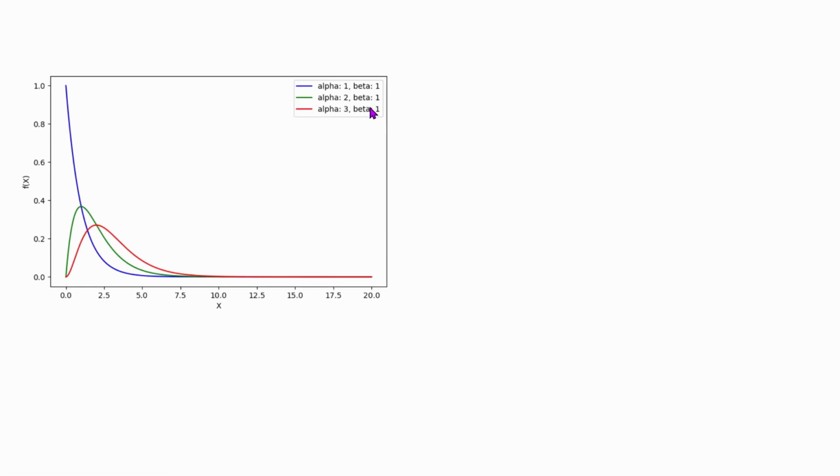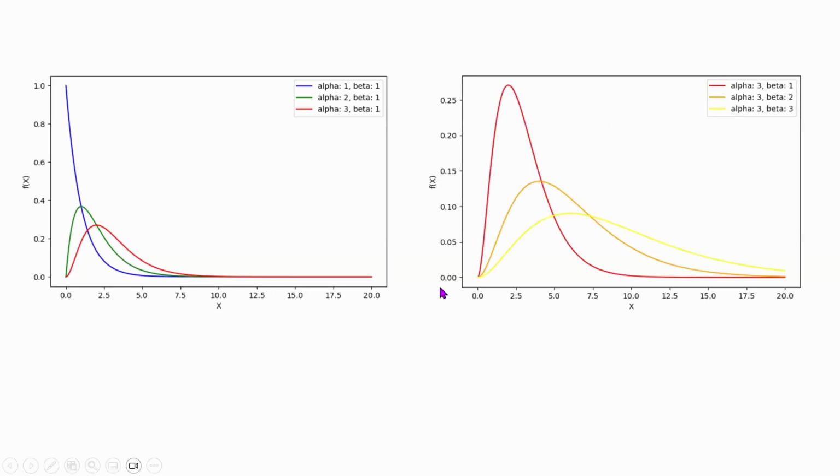So for fixed beta, as alpha increases, the curve becomes fatter and fatter. Similarly, if we fix alpha and we keep increasing beta, the curve actually also becomes flatter and flatter. So that is all about the gamma distribution.